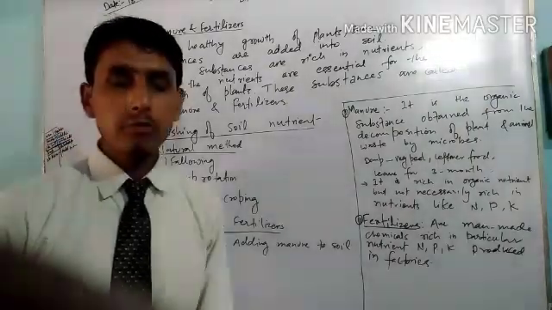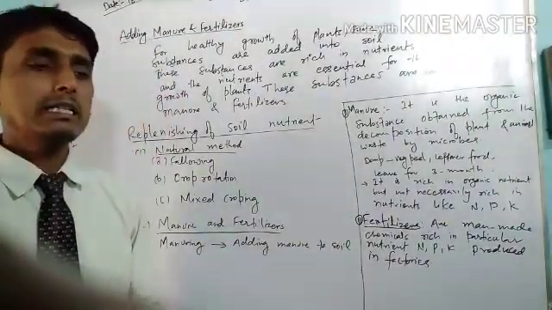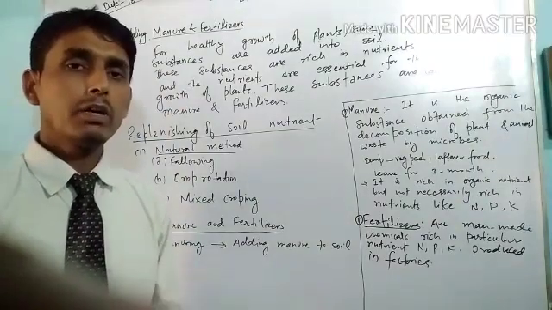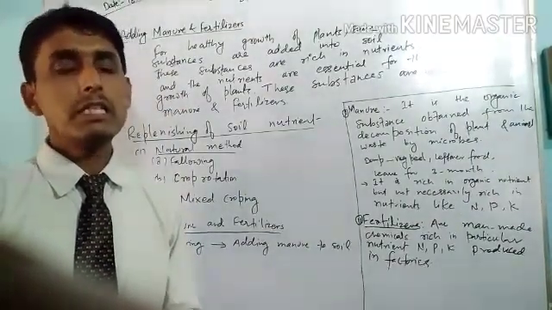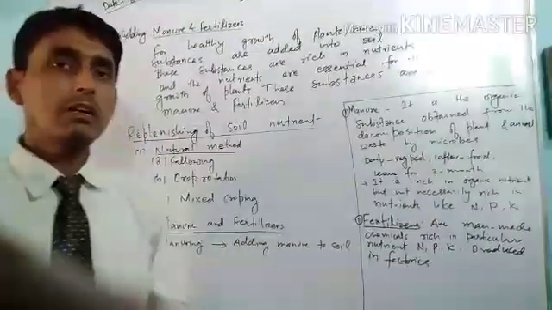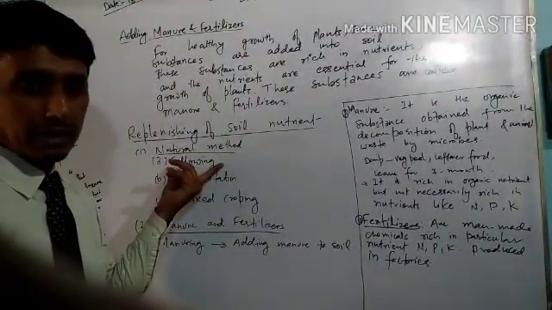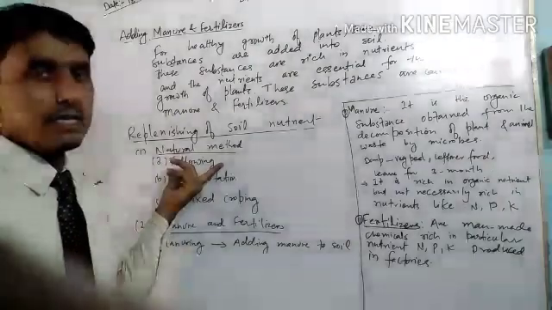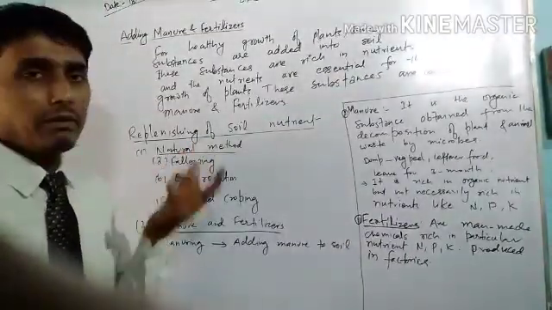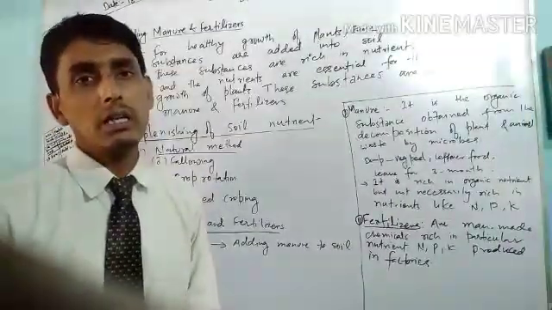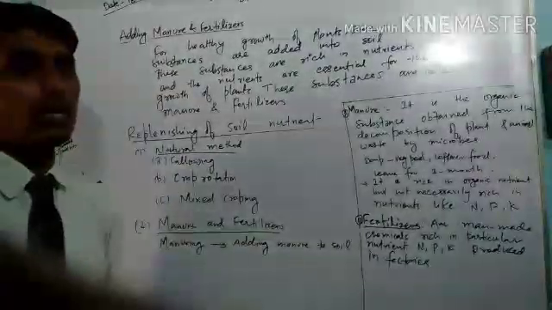Fallowing is the technique in which your field is left uncultivated for a season or two. Fallowing is the natural method of replenishment of soil nutrients, in which the field is left uncultivated for one season or two seasons.